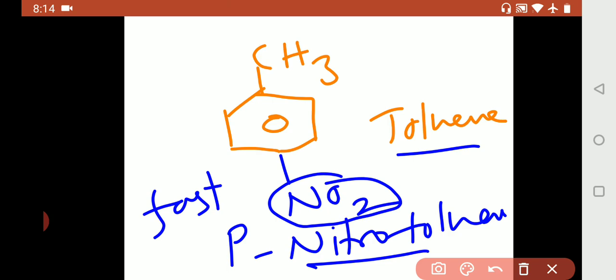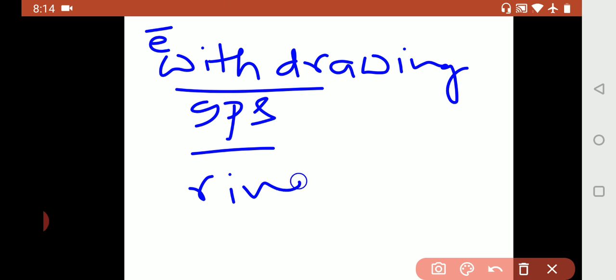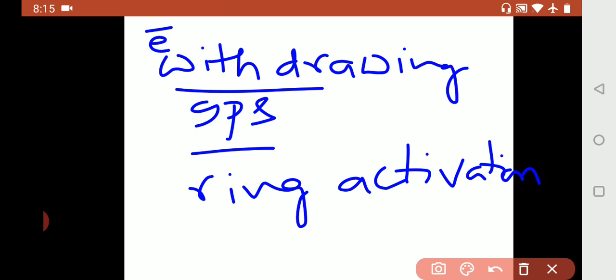Now what this electron withdrawing group will do? It will activate the ring. Electron withdrawing groups are nothing but they are ring activating groups. Ring activation occurs due to the presence of these electron withdrawing groups, and their position is mentioned, that is only in para or ortho positions.